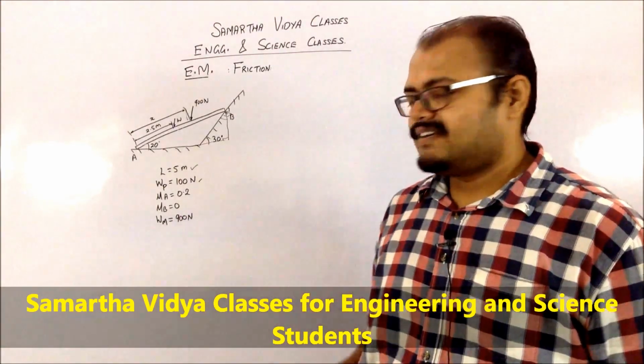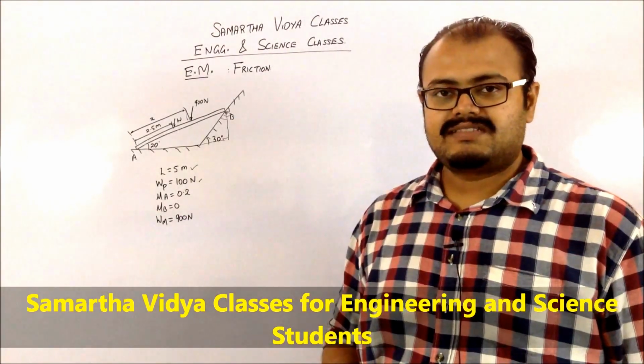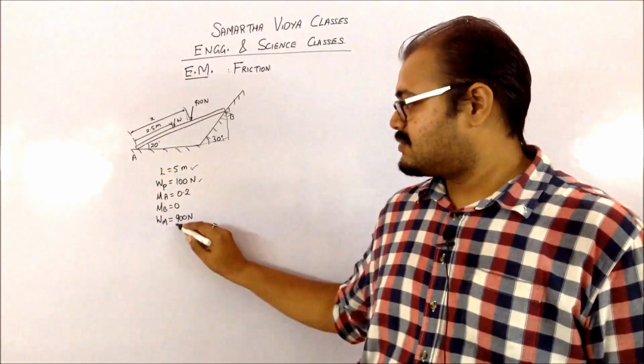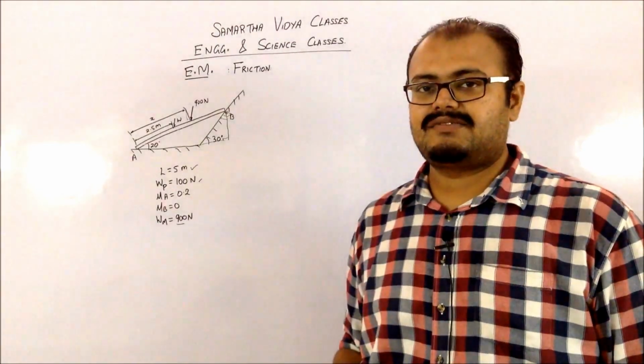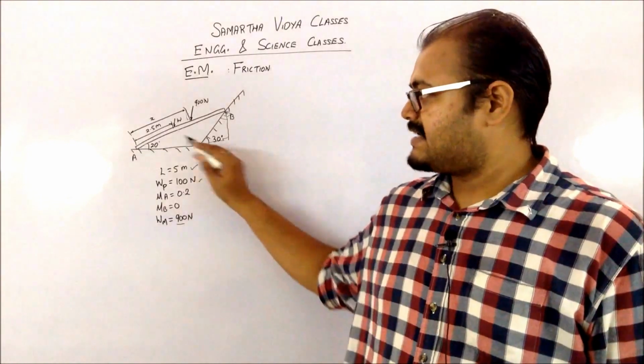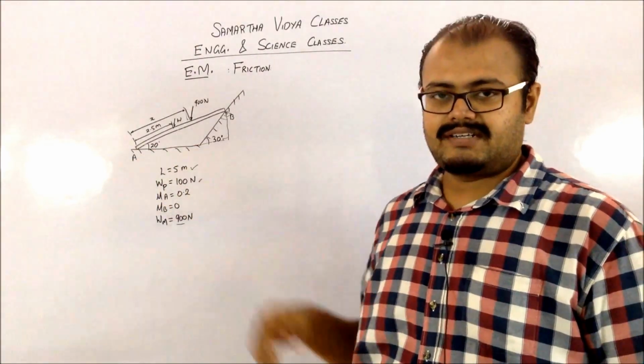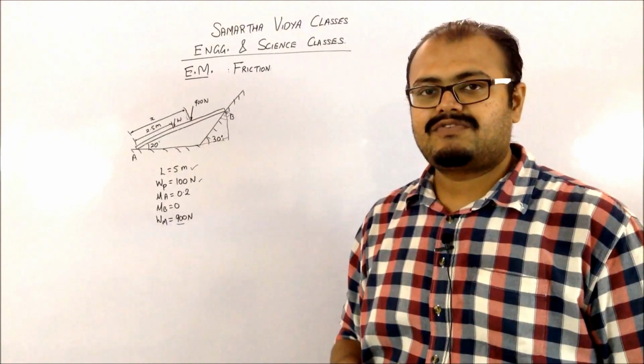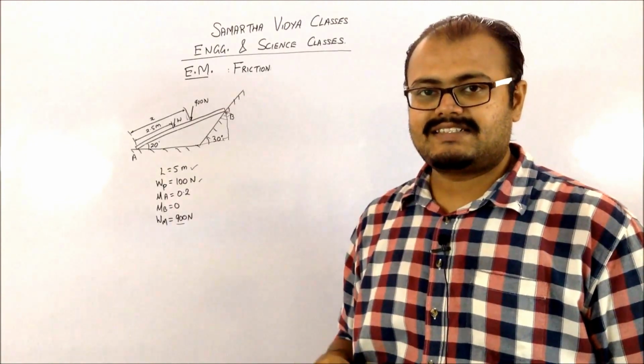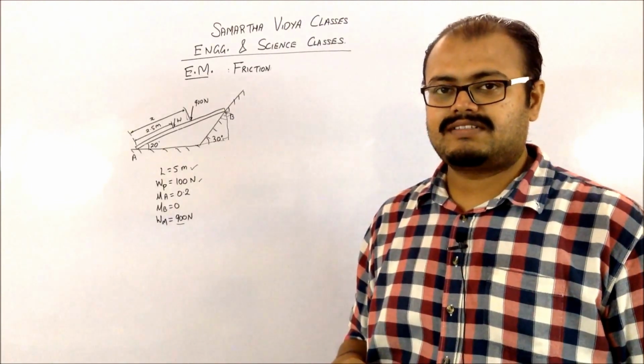Then we are given that a man is going to walk on this particular plank who is weighing about 900 newtons. So the man is going to start walking from your point A towards your point B. And I have to find the distance till which it is safe for the man to walk on this plank.